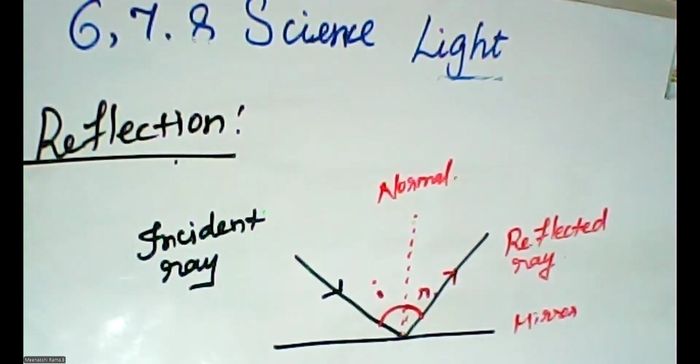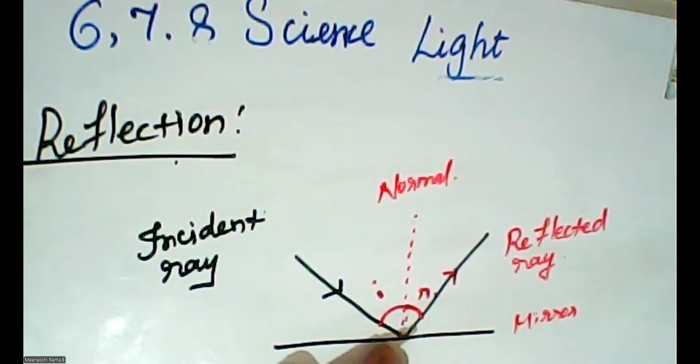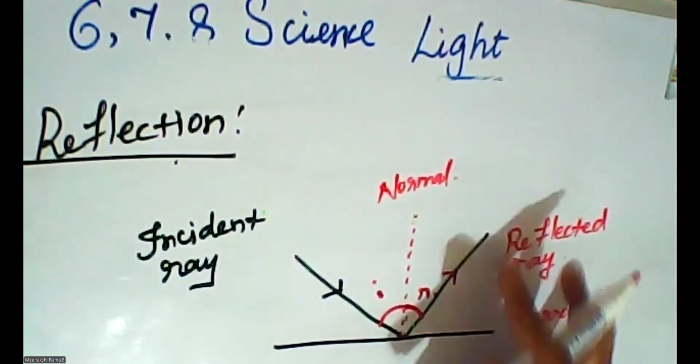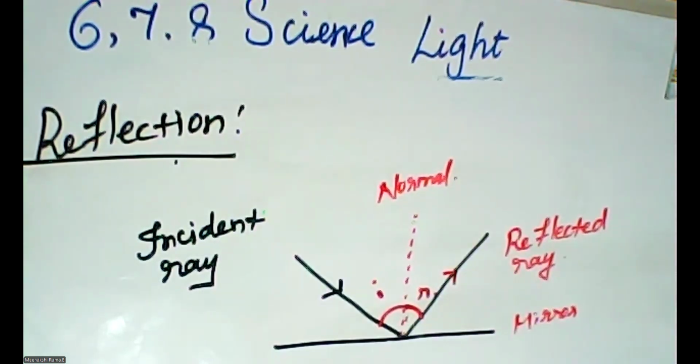Incident ray is the light ray in the medium falling on the shining surface. Reflected ray: after falling on the surface, the ray returns into the same medium. So this ray is called the reflected ray. Understand?